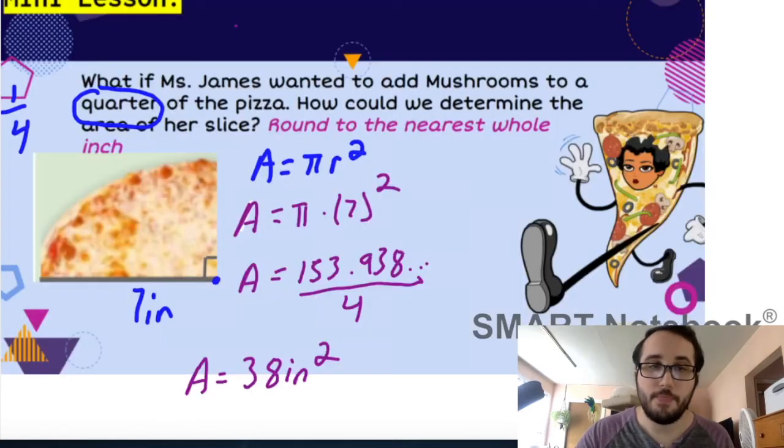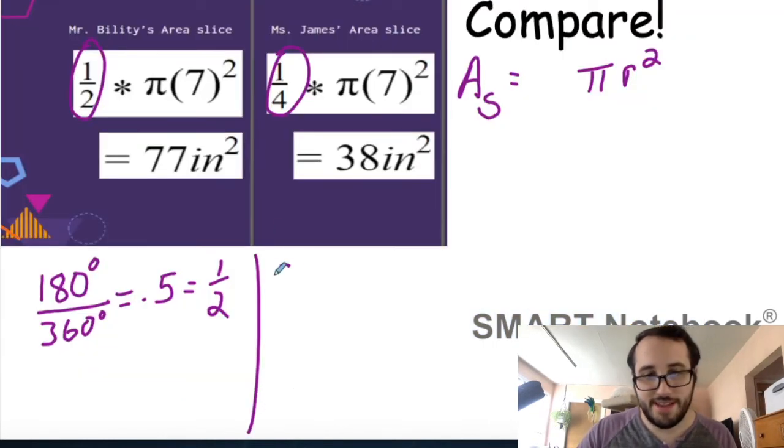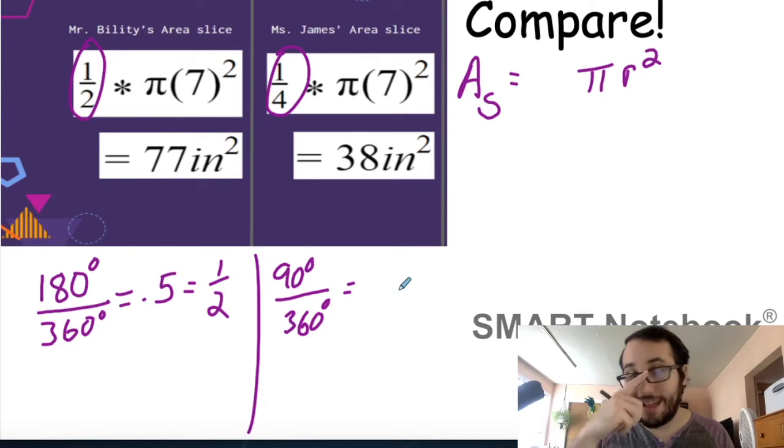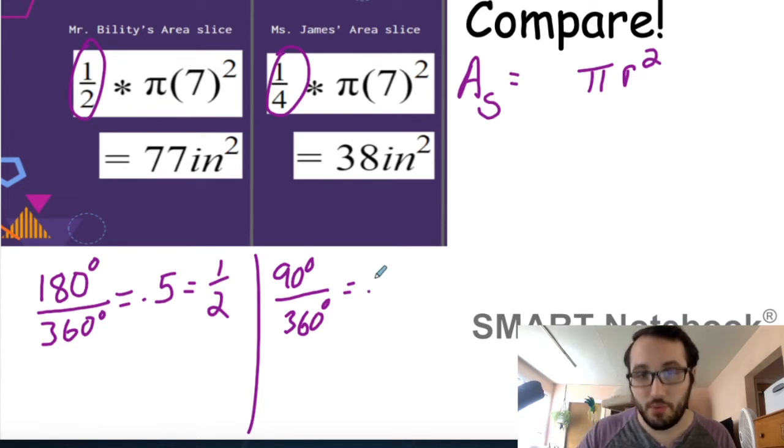Let's do the same thing for Miss James's slice. Let's go back. Miss James's slice was a quarter of the pizza. A quarter of a pizza is 90 degrees, right? 360 divided by 4 is 90. So she wanted 90 degrees out of 360. And just to show you where this comes from, 90 divided by 360 is 0.25. Do it on your calculator. But 0.25 is the same thing as 1/4. So these things are the same.